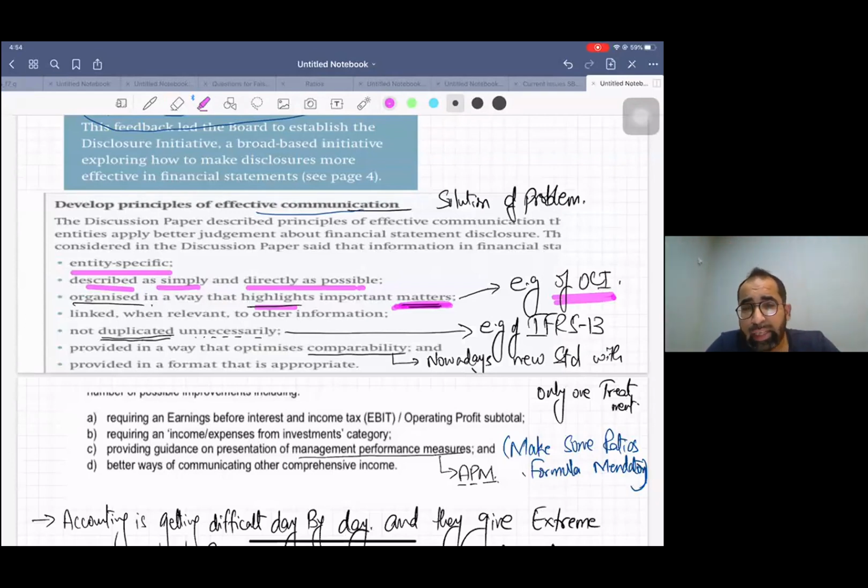But then the Accounting Standards Board realized that the majority of shareholders read the page of the income statement. So what they did, they fixed the OCI with the income statement, so that whoever comes to see the income statement will also see the OCI, right?